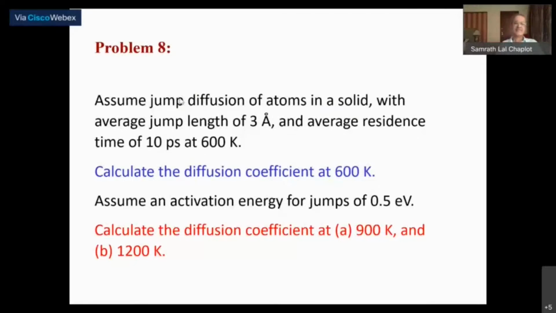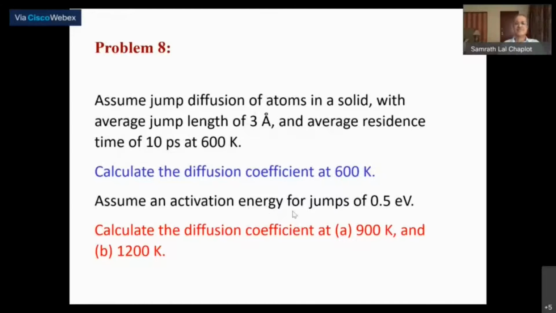Now, let's assume that we have a jump diffusion model, a jump diffusion of atoms in a solid with an average jump length of 3 angstrom and an average residence time of 10 picoseconds, and we are also given a value of temperature. Given that, you can first of all calculate the diffusion coefficient at that temperature. As we said, it's very simple. It's the jump length squared divided by tau, and you get the diffusion coefficient. But now the problem is, you got the diffusion coefficient at one temperature from these numbers.